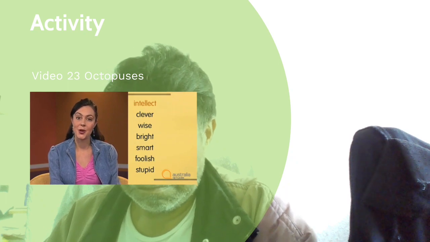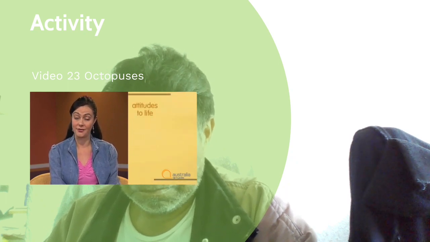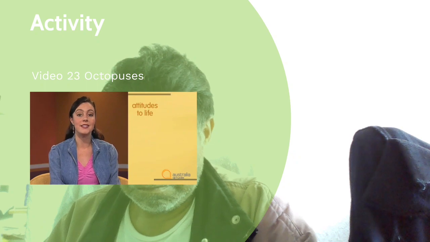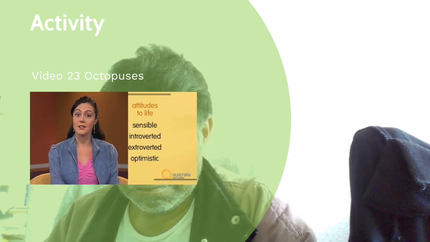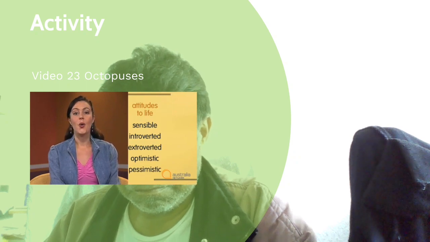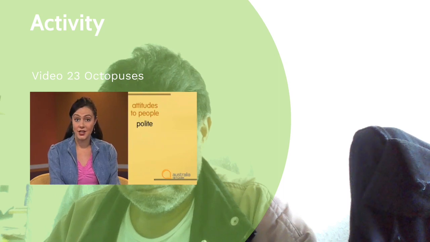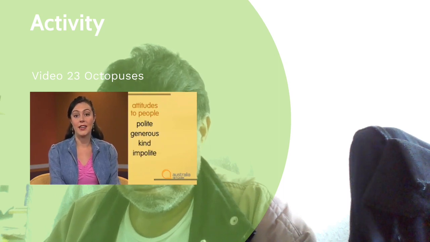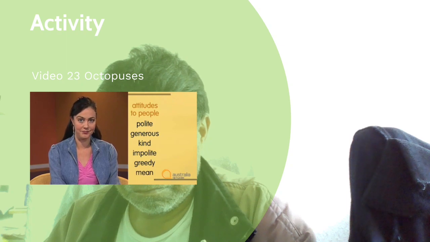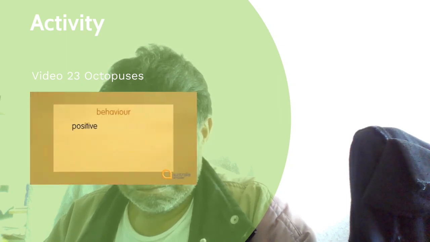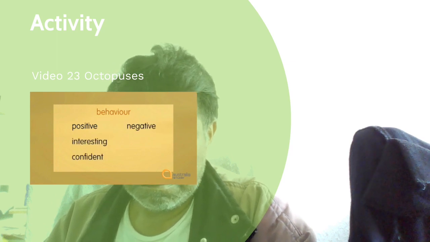We can also talk about a person's attitudes towards life. We could say a person is sensible, introverted, extroverted, optimistic, or pessimistic. Or we might talk about their attitudes to people. Are they polite, generous and kind, or are they impolite, greedy and mean? And we can describe someone's behaviour too. Are they positive, interesting and confident? Or are they negative, boring and shy?